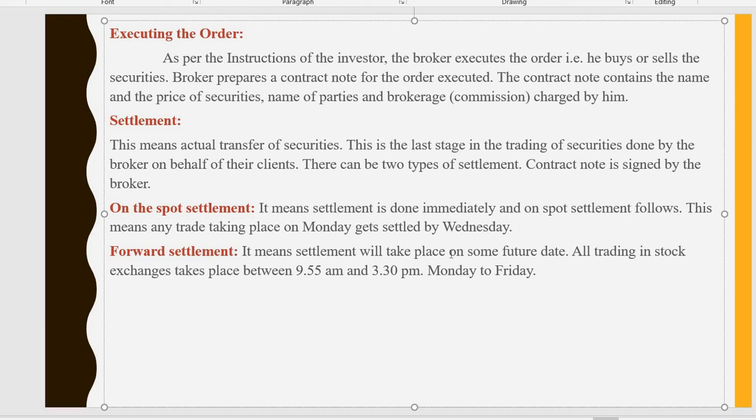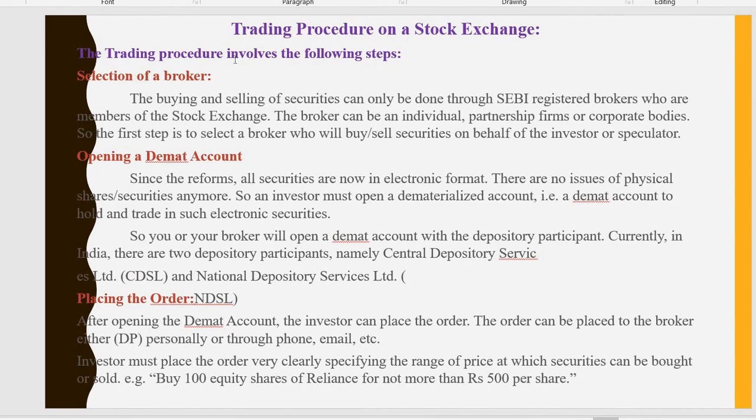So all the trading in a stock exchange takes place between 9:55 a.m. to 3:30 p.m., Monday to Friday. So this is forward settlement, meaning the settlement takes place on a future date. We will not know on which date the settlement takes place, but it takes place in the future. So this is the procedure involved in trading on a stock exchange.